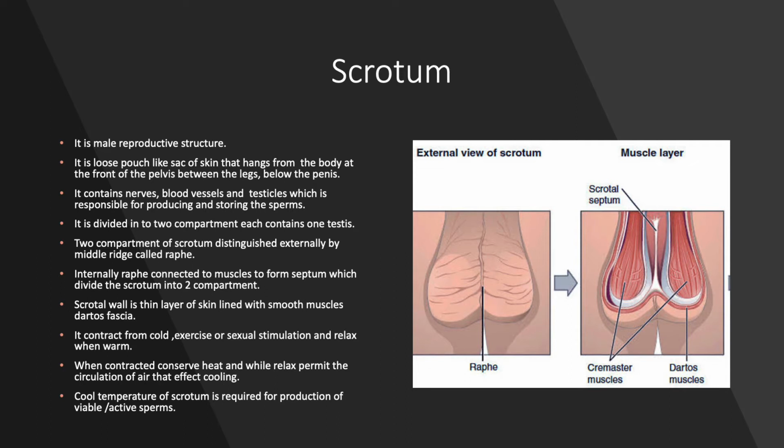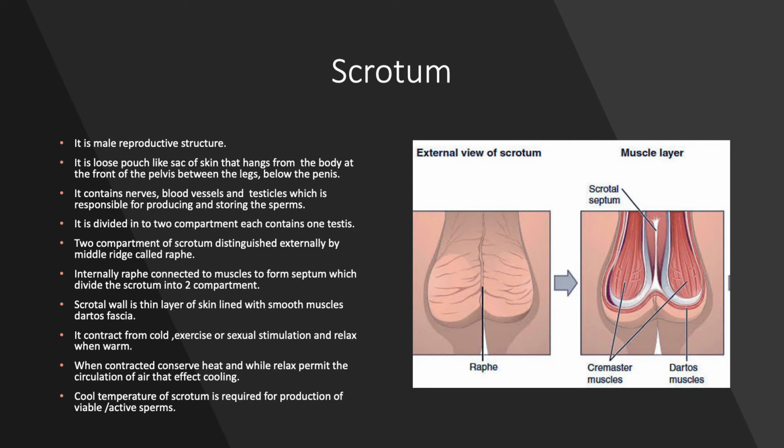As you know, the scrotum is just outside the abdominal cavity, hanging between the legs. During the cold, exercise, or sexual stimulation, the scrotum gets contracted because the wall of the scrotum is made up of smooth muscles. Because of the contraction of these dartos fascia muscles, the scrotum gets contracted and comes close to the abdominal cavity.